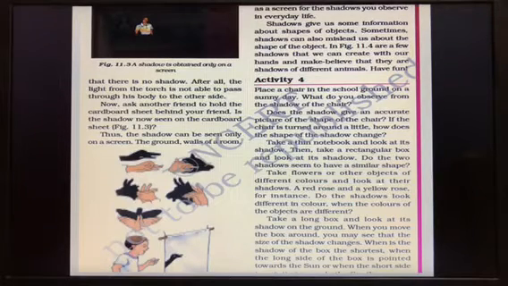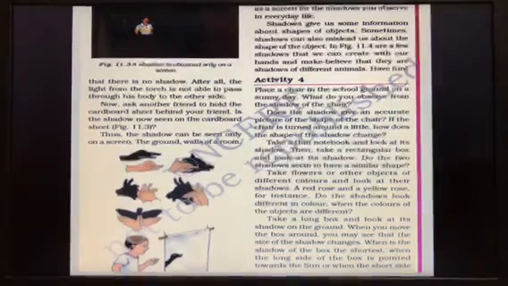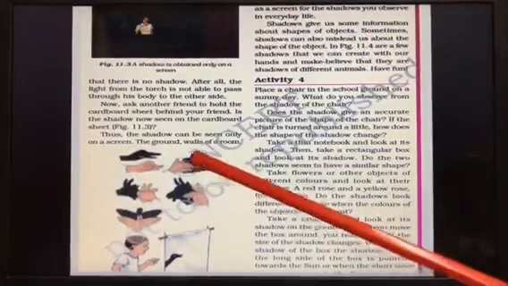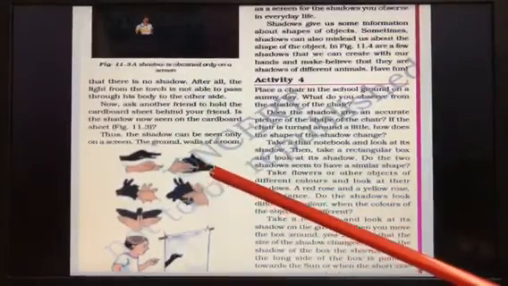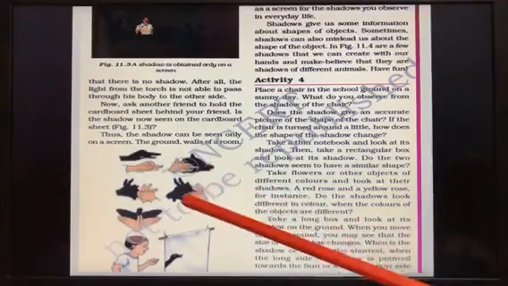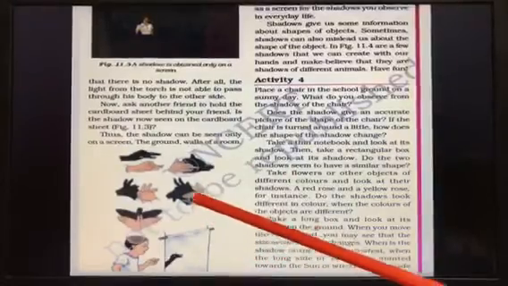Then shadows give us some information about shapes of the objects. Already I told you, isn't it? If you pick up the object, you can name what it is. Sometimes shadows can also mislead us about the shape of the object, as in the figure 11.4. So here is the figure 11.4. Can you see here? It is our hand, but it is showing the picture of animals, isn't it? Can you see here? Different kinds of animals are seen here.